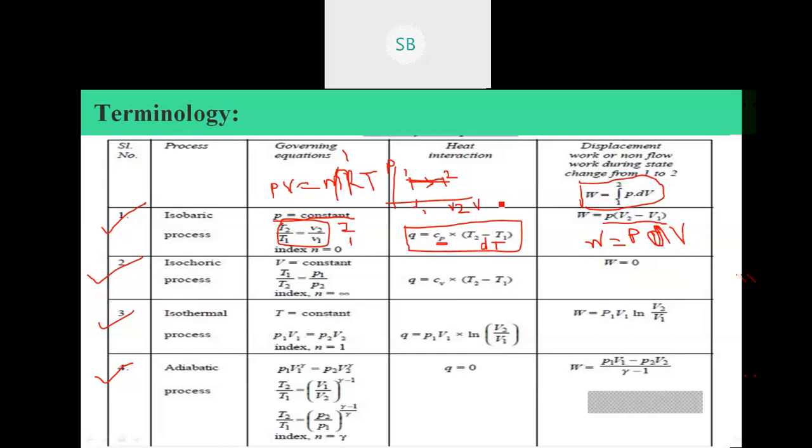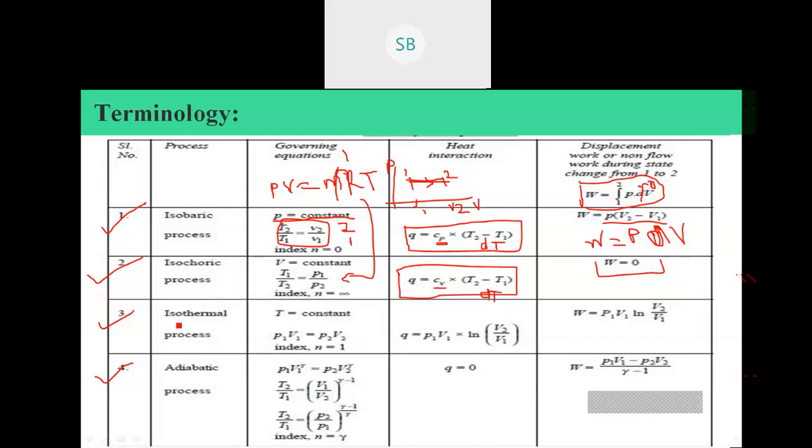The second one is the isochoric process, where volume remains constant. Using the same ideal gas law we can write T1 upon T2 is equal to P1 upon P2. Here the heat interaction is Q equals Cv into (T2 minus T1), which is also dT, where Cv means specific heat at constant volume. Work done is 0, as the change in volume is 0.